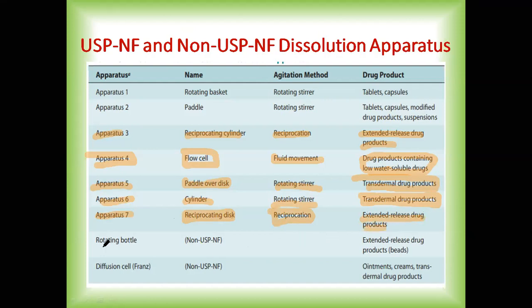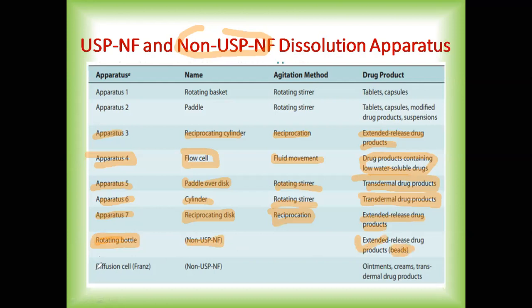Now coming to another two methods which are non-USP NF methods. Which are those? The name of the apparatus is called the rotating bottle. That is non-USP NF, and it is used for extended release drug products, specifically for beads.